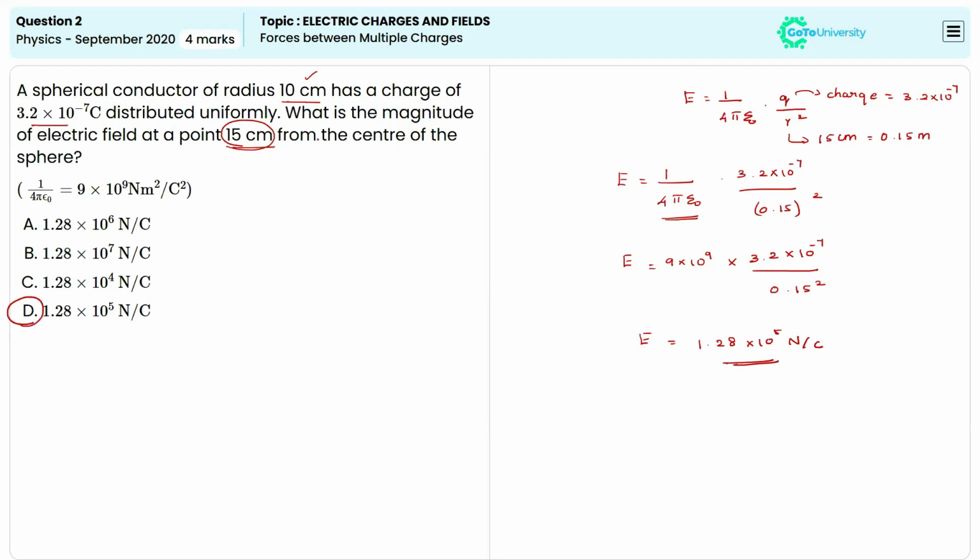So keep it in mind whenever they are telling that the point is outside of the conductor, you have to keep in mind the whole charge. You have to assume that the whole charge is concentrated at the center of the sphere.